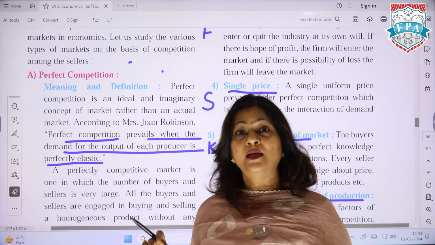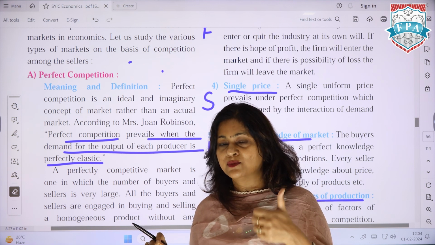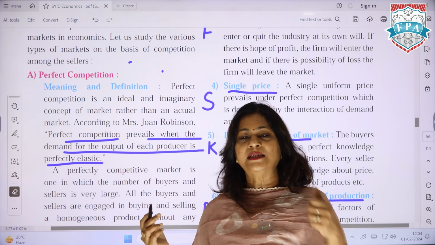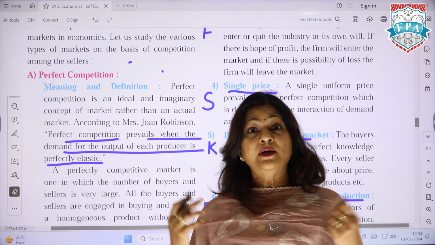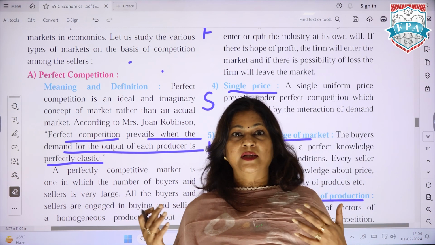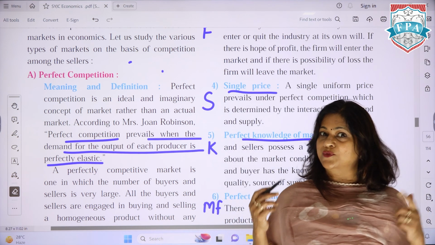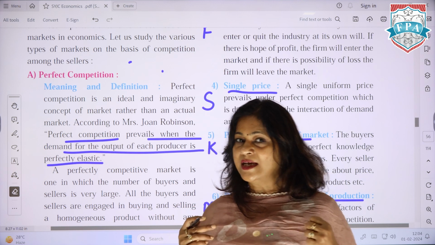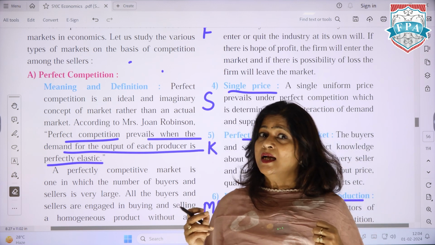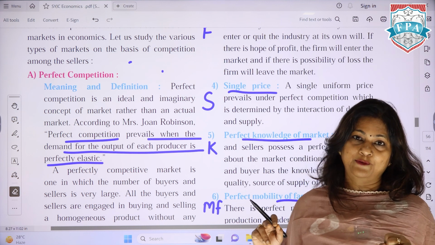For S, it's a single price, that is in perfect competition, the price, it's a single price which is there. Nobody can demand more price. So सफलता का S. We have got F for free entry and exit. We have got सफलता. So H is for homogeneous product and L is for large number of buyers and sellers. Yes. सफलता का trigger K would be for knowledge of the market.